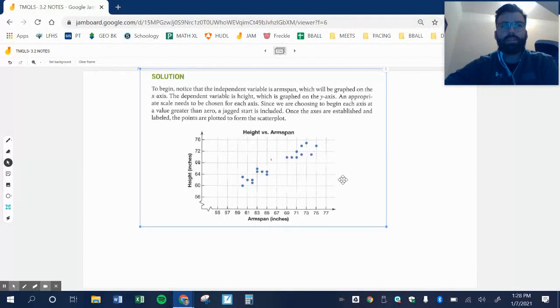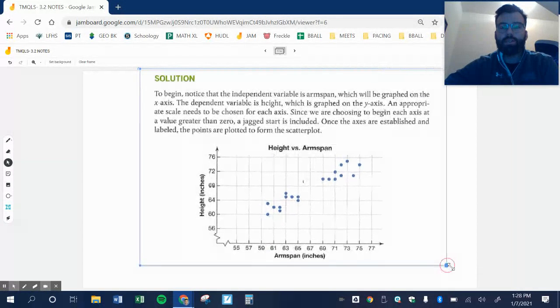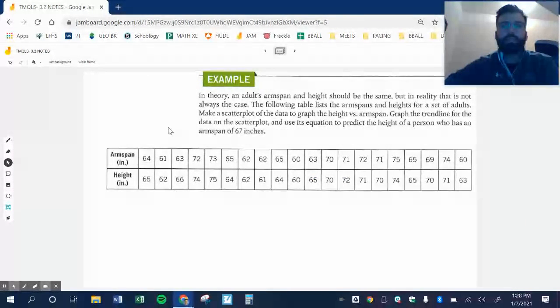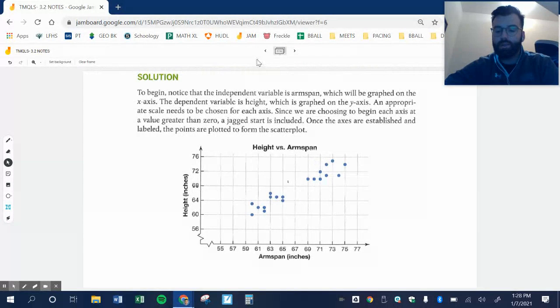So to begin, we want to graph. They ask us to graph the scatter plot. The most important thing is you've got to decide which one's your x and y values. The dependent variable is height, I guess they're saying, the book says. I don't necessarily agree with that.